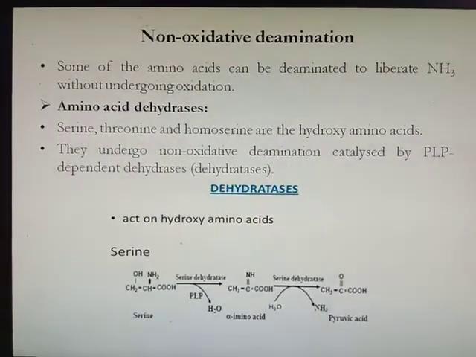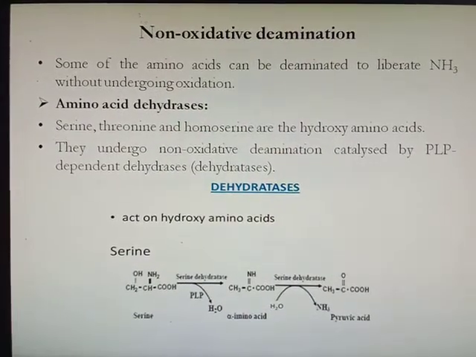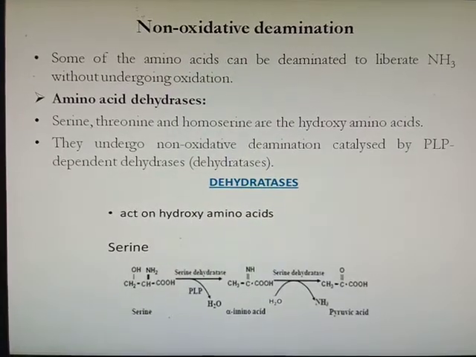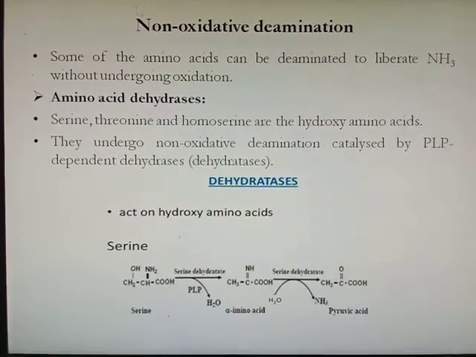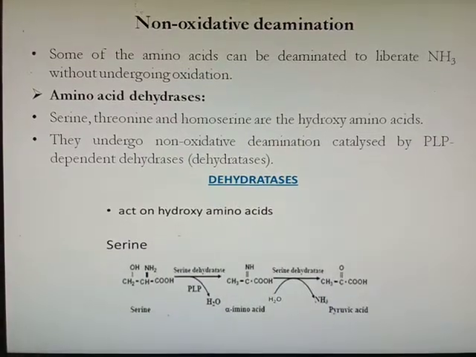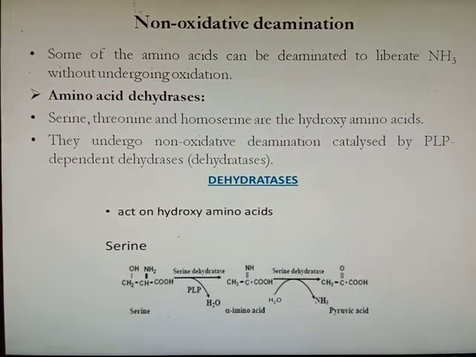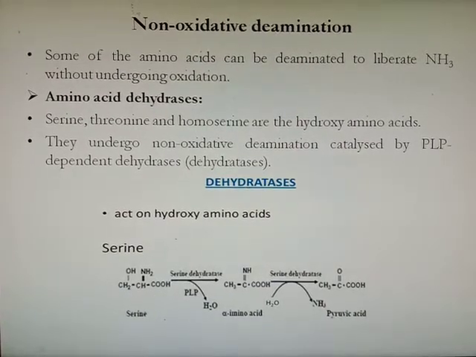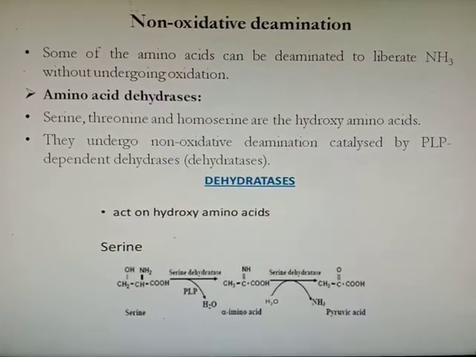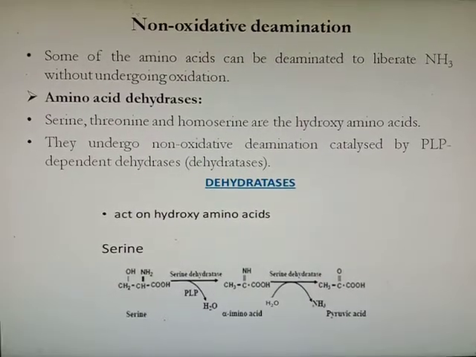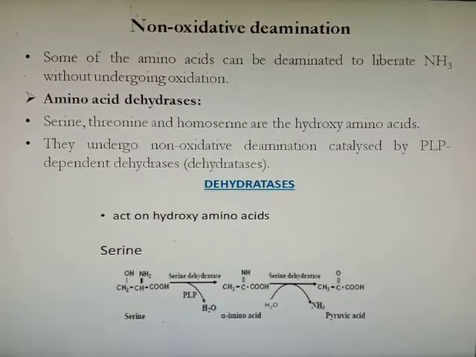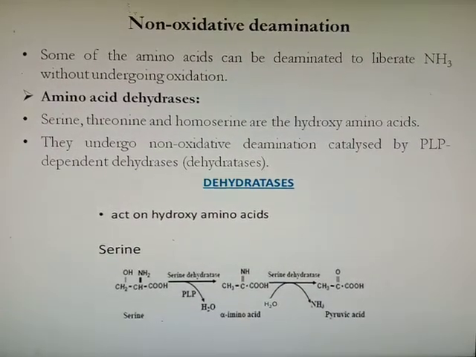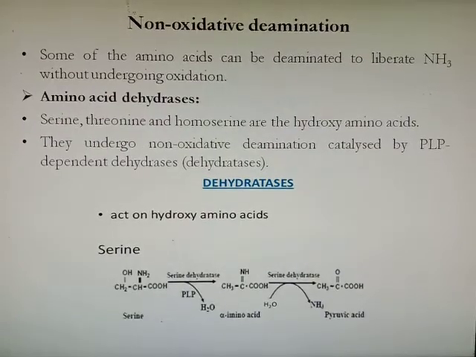Then non-oxidative deamination. Some of the amino acids can be deaminated to liberate free ammonia without undergoing oxidation, meaning there is no NADH, NADPH or FADH2 produced. For example, the enzymes responsible for non-oxidative deamination are amino acid dehydrases: serine, threonine and homoserine. These are the hydroxy amino acids. They undergo non-oxidative deamination catalyzed by pyridoxal phosphate dependent dehydrase or dehydratase enzymes.